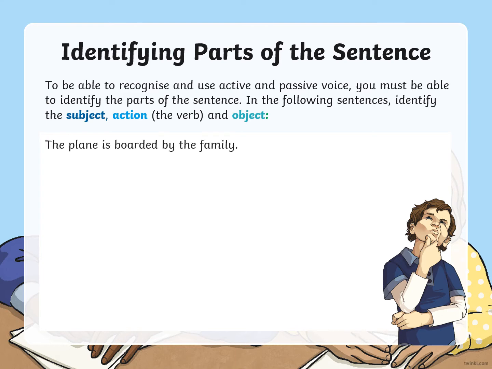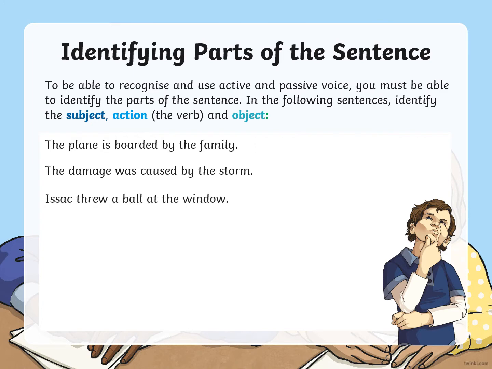So the plane is boarded by the family. The damage was caused by the storm. Isaac threw a ball at the window. The magician pulled a rabbit from the hat.